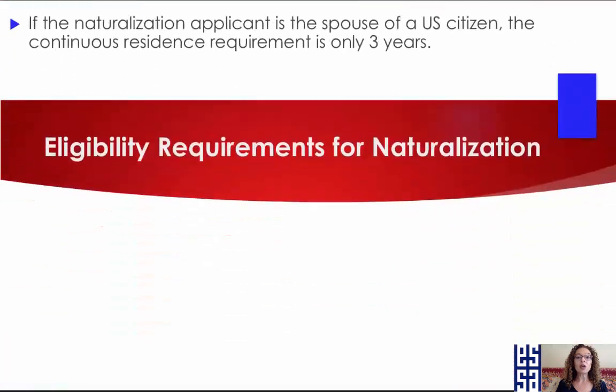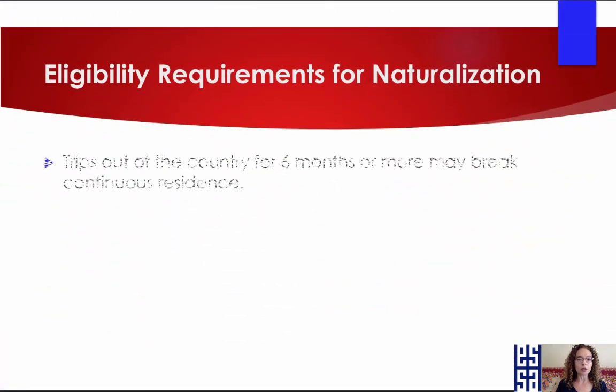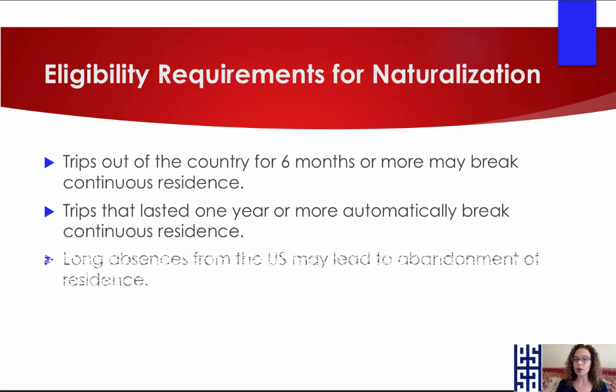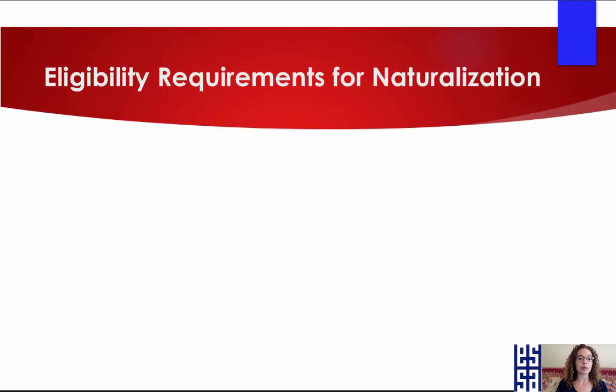Now, be careful because you could break that continuous residence. Trips outside of the country for 6 months or more may break that continuous residence. Trips that lasted 1 year or more automatically break that continuous residence. And long absences from the U.S. may lead to abandonment of residence. So you want to be careful of those trips.